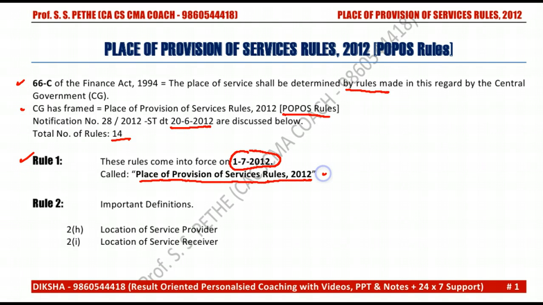The name is Place of Provision of Service Rules, 2012. Rule 2 gives some important definitions. We are going to cover two of them: the location of service provider and the location of service receiver. It does not mean it is the place of service. We are just discussing where the service provider and service receiver are located. These things will be clarified in these two definitions.